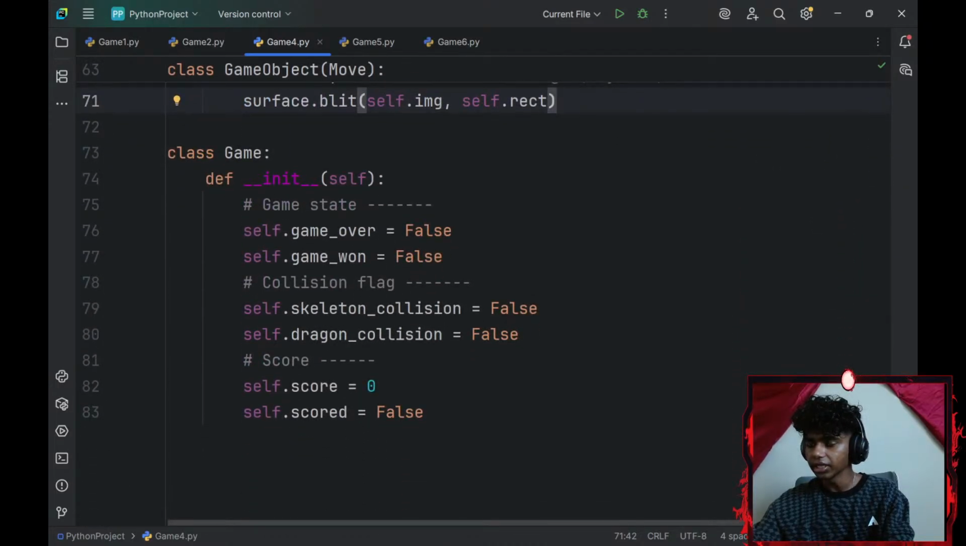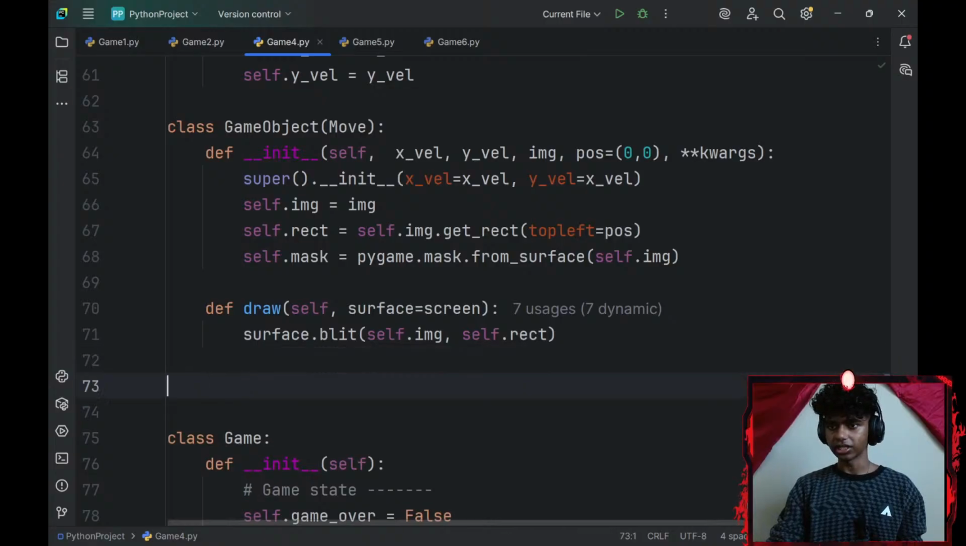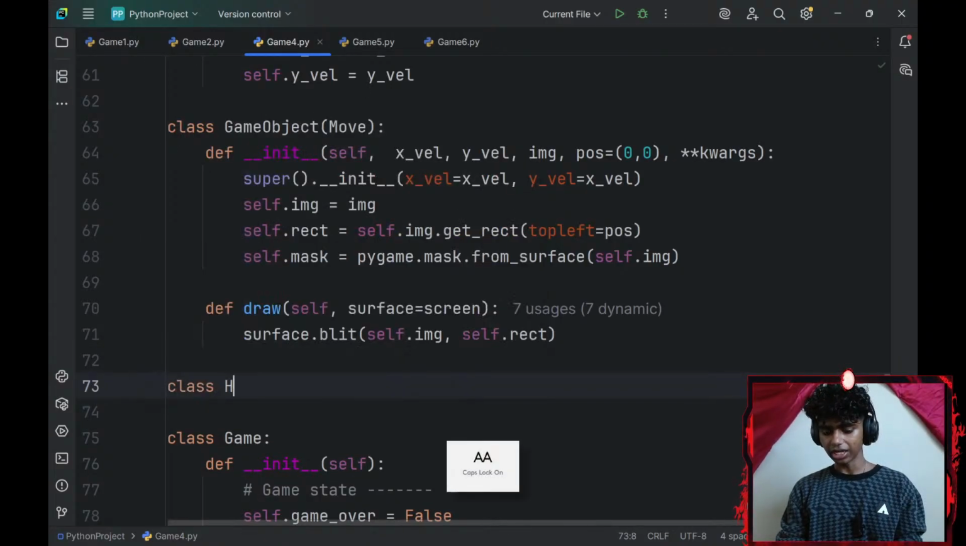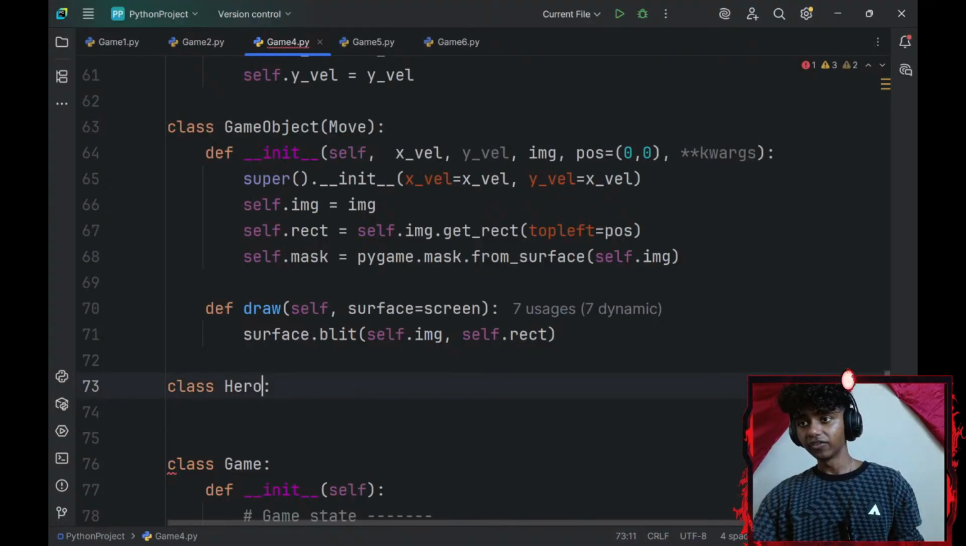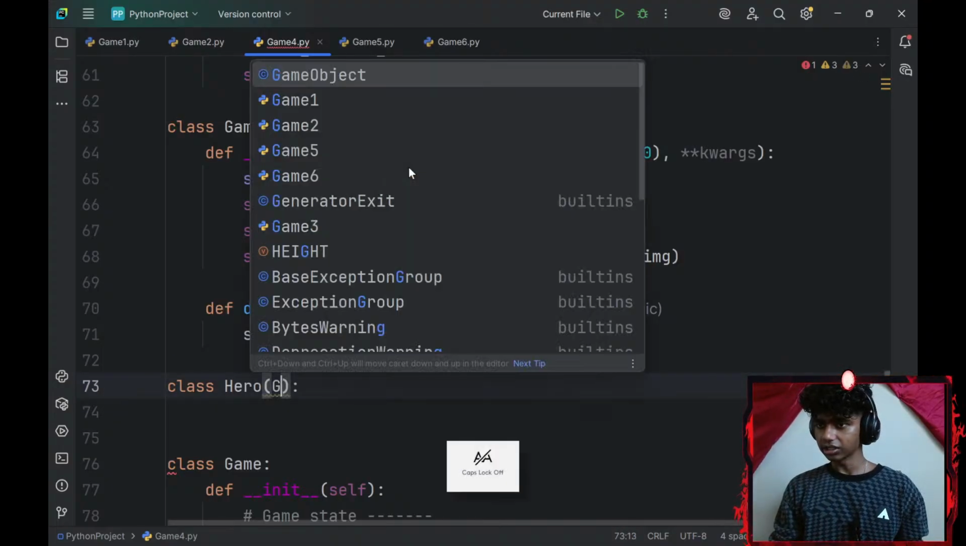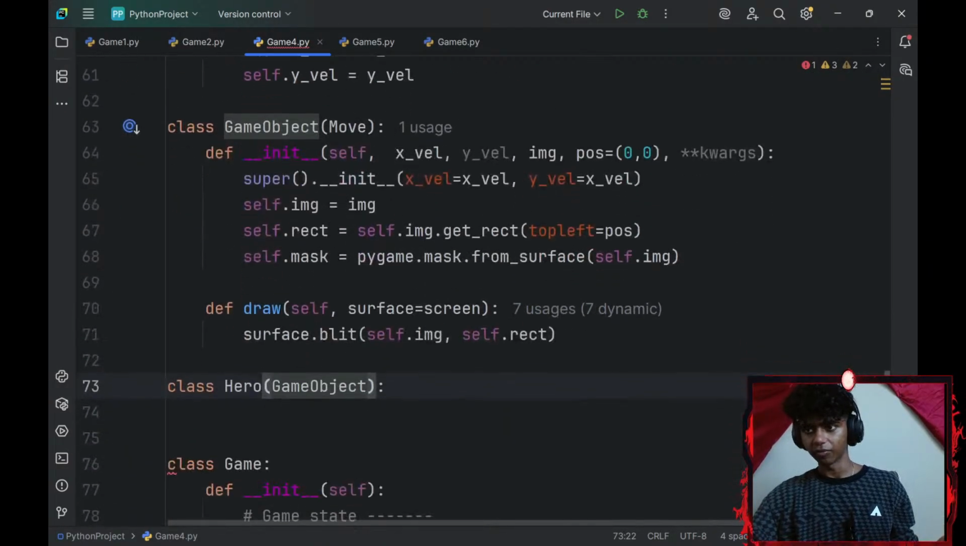Okay, now for my game class. Okay, let me go ahead and create a hero class now. So I'll create a class called hero. My hero class will inherit from my game objects class, which inherits from my move class. So I'll have access to my self.x-axis velocity, self.y-axis velocity, and all these different instance variables.